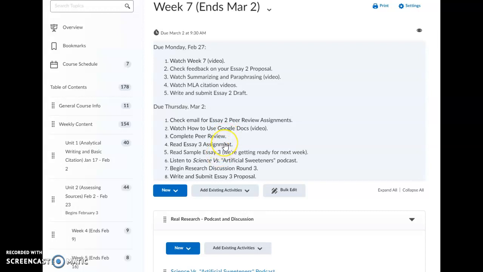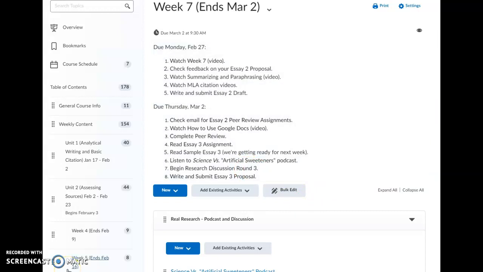Read the Essay 3 assignment. We'll go over that in just a second. Read the sample Essay 3. We're getting ready for next week, and we're actually going to start you off early here, okay? Listen to the Science versus Artificial Sweeteners podcast and begin the research discussion round number 3, and then write and submit your Essay 3 proposal.